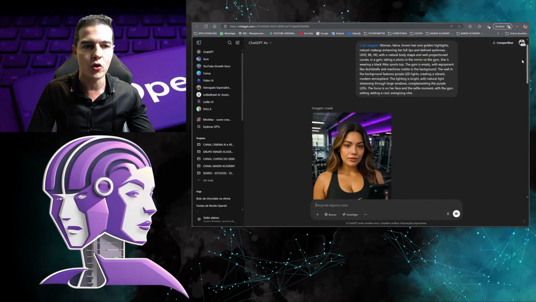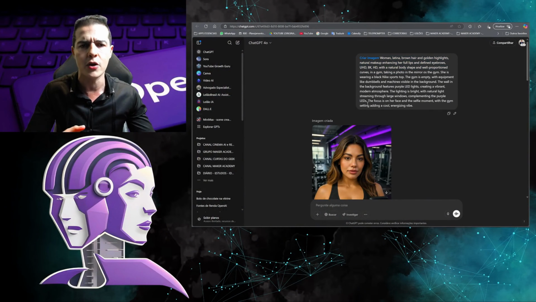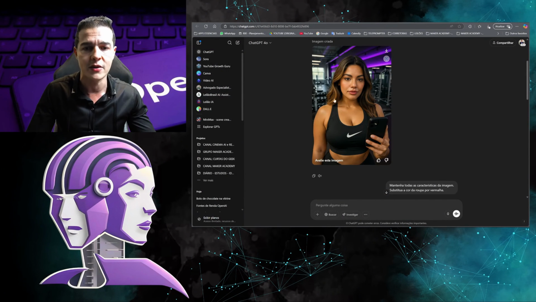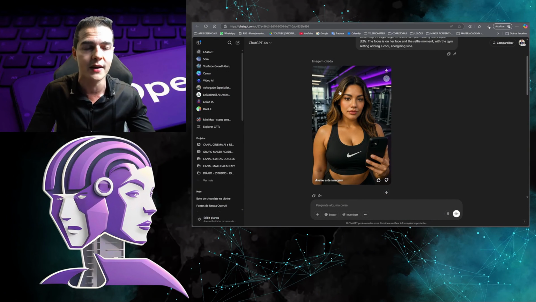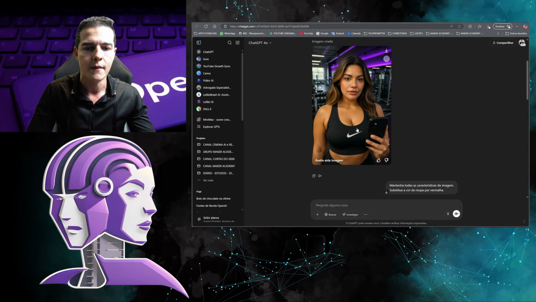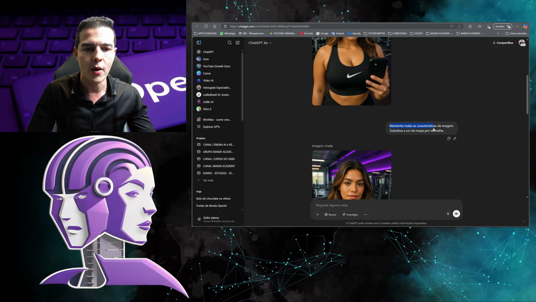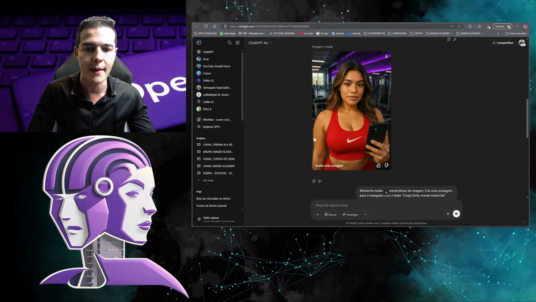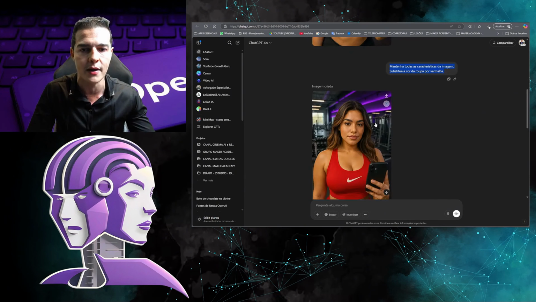And then look at this cool example. Create a Latina woman with dark hair and so on at the gym. And then I created this woman here, super beautiful, super realistic with the Nike logo. Cool. Then I put it like this. Look, keep all the characteristics of the image, replace the color with red, right? Then it came here and replaced it, and it's the same woman. Look, it's the same woman.